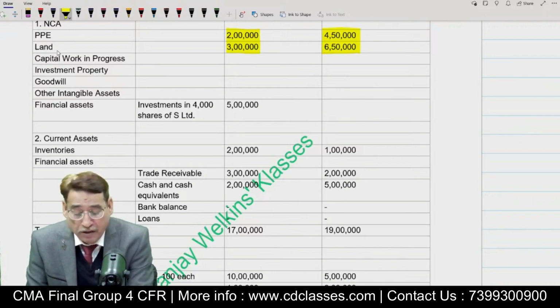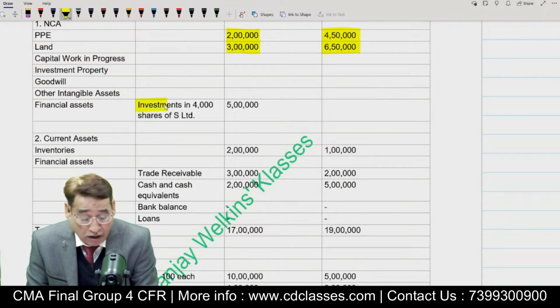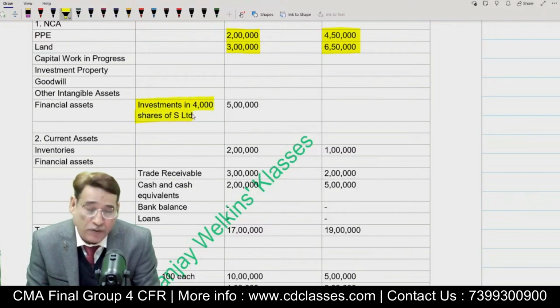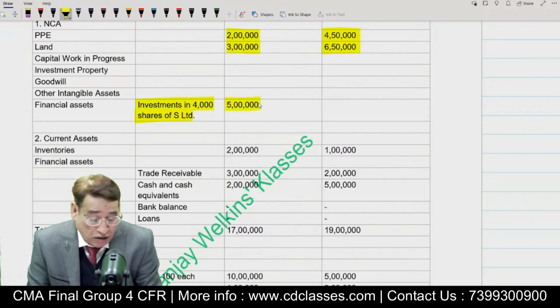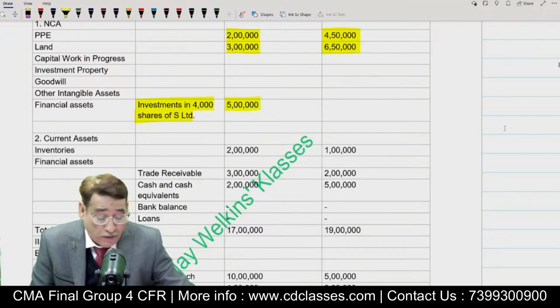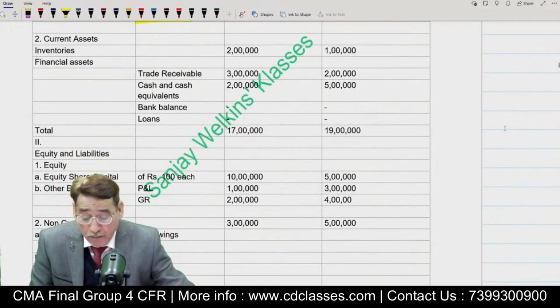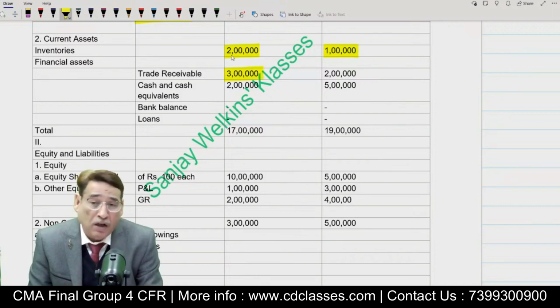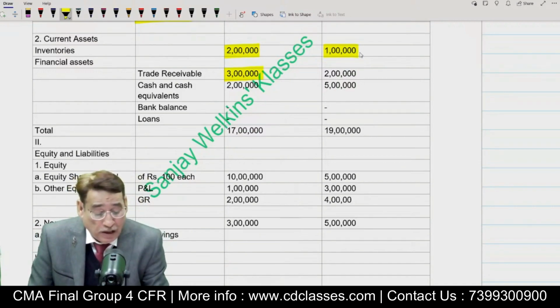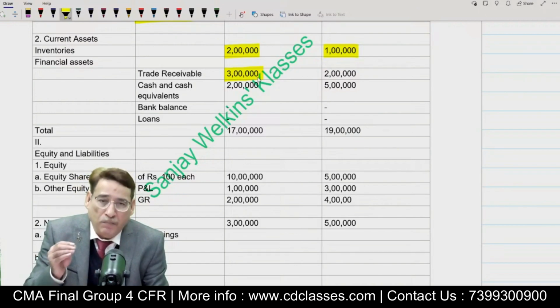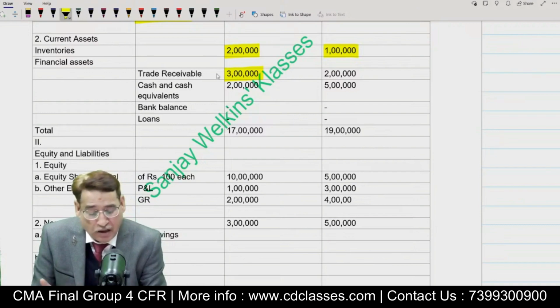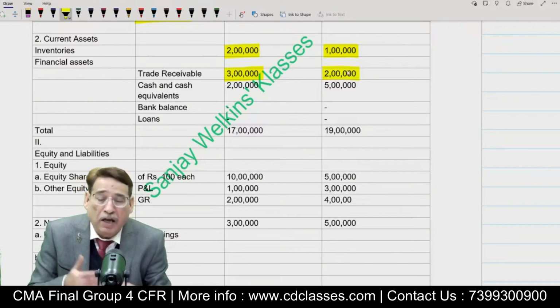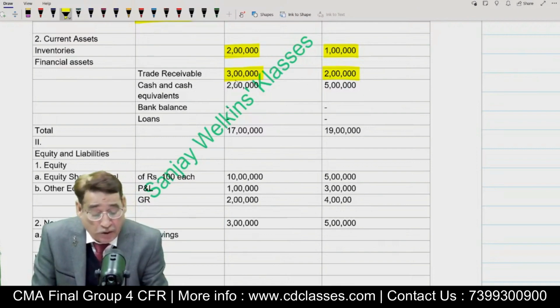So after property, plant and land, we have financial asset, that is investment in 4,000 shares of S Limited. This time you must have seen that the investment is in 4,000 shares and the amount paid is equal to 2 lakh. Besides that, we have inventories to the extent of 2 lakh and 1 lakh. Then trade receivables are there. Later on in the balance sheet, simply line by line addition will be needed for inventories, unless there are some specific adjustments with the inventories. Similarly, trade receivable will be done line by line unless there are some adjustments related to trade receivable.